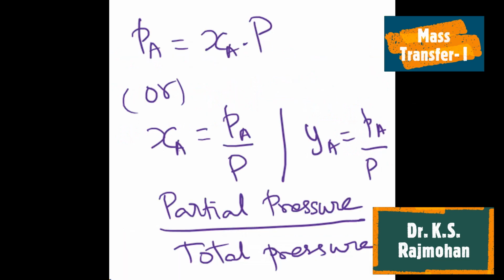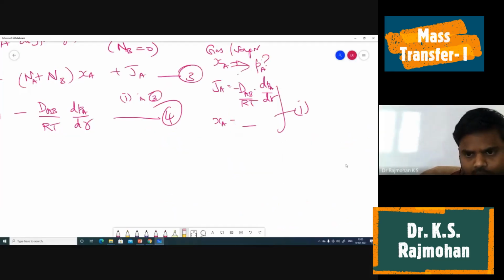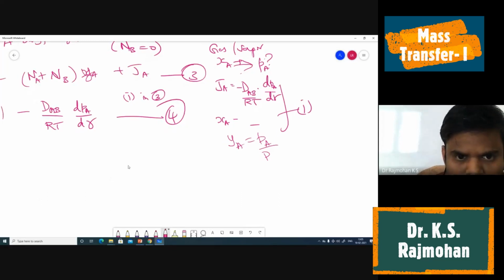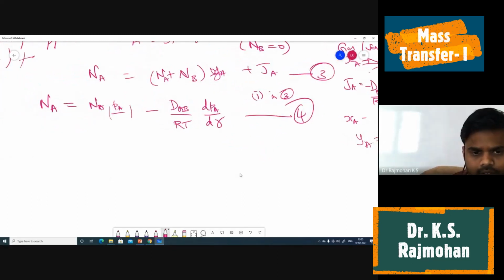Know that mole fraction is equal to partial pressure by total pressure, that is XA or YA is equal to PA by P. So actually if I write YA, we always write YA equal to PA by P total, right? So even if it is X, the same thing we can write. Okay, so YA equal to PA by P.